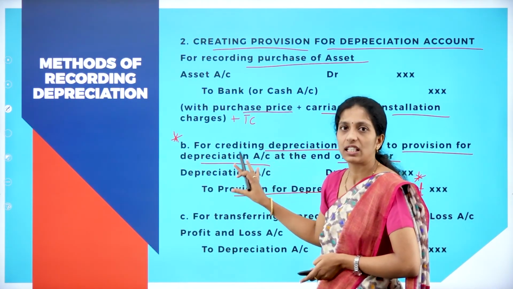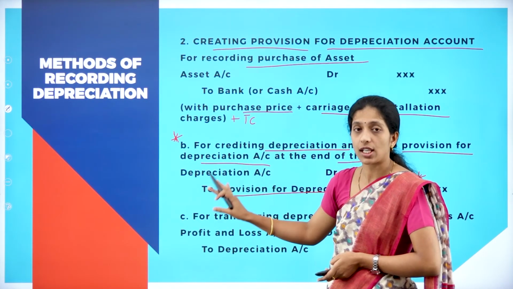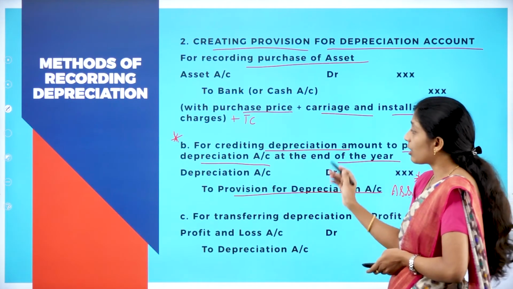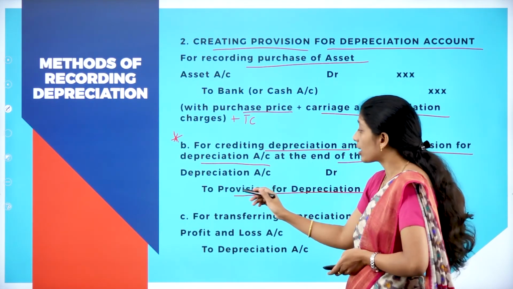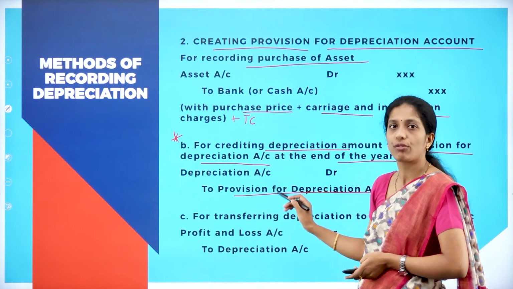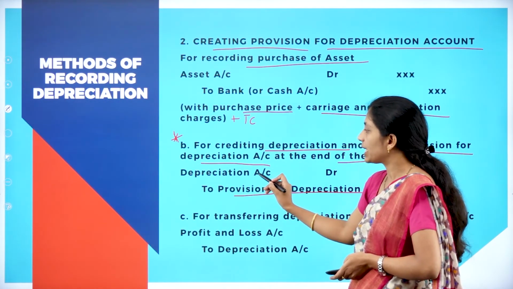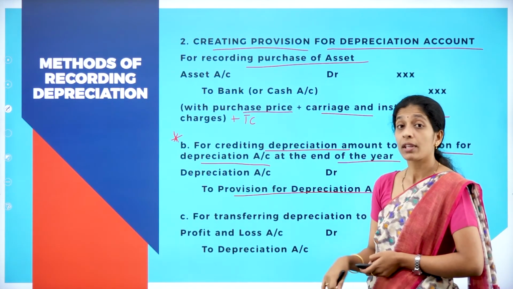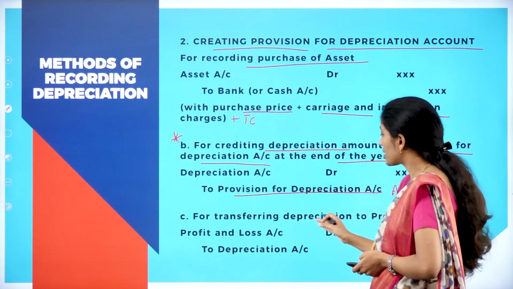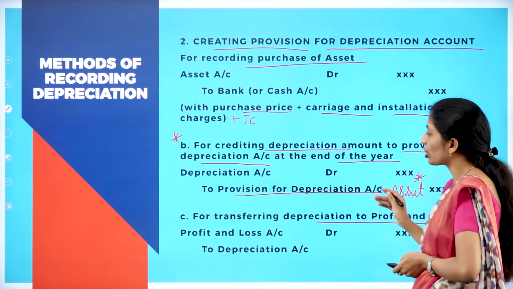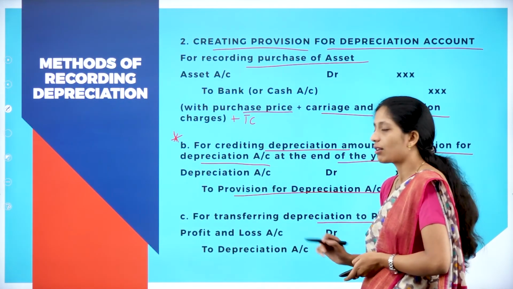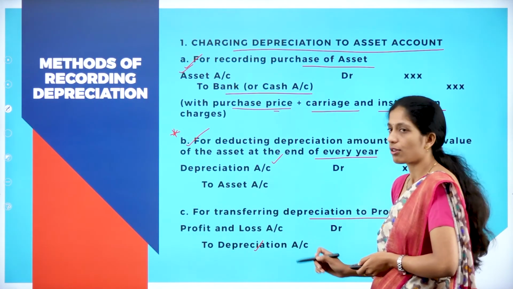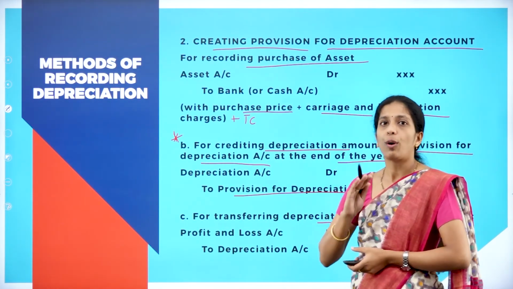Hope you are clear with the difference. If you are charging depreciation to asset, your entry was depreciation to asset account. If you are not charging depreciation to asset, you are creating a new account, that is provision for depreciation account. Your entry will be depreciation account debit to provision for depreciation account. Next, the third entry, transfer of depreciation to profit and loss account. So your entry remains the same, profit and loss account debit to depreciation account. In the last method also it was profit and loss account debit to depreciation account. Hope you are clear with this.